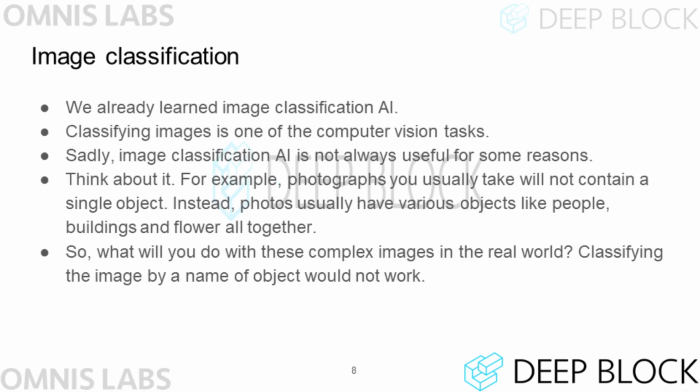Let's start with an introduction to computer vision technologies. First of all, the image classifier we learned in the previous lectures is a type of computer vision technology. Image classification technology is used in various industries, but it also has some problems. For example, in many of the photos we take in our daily life, there is not only one kind of object.